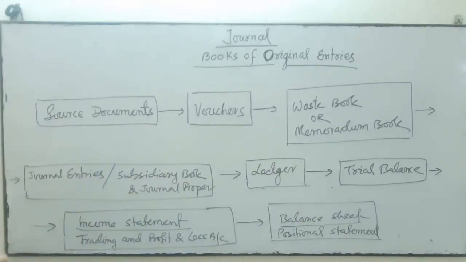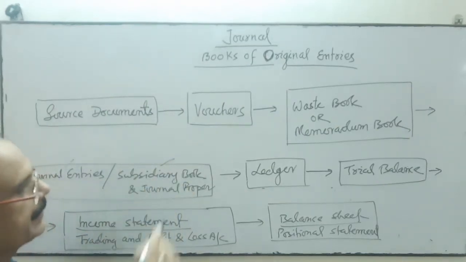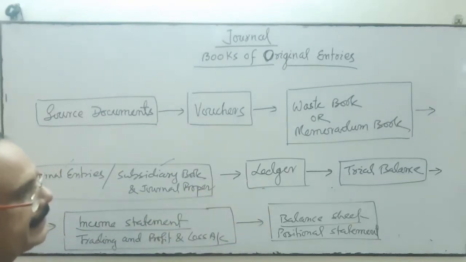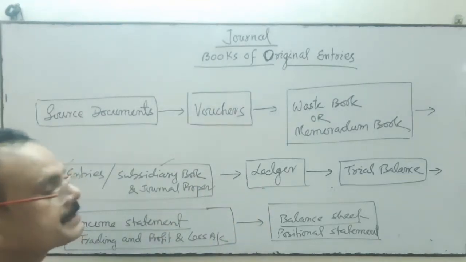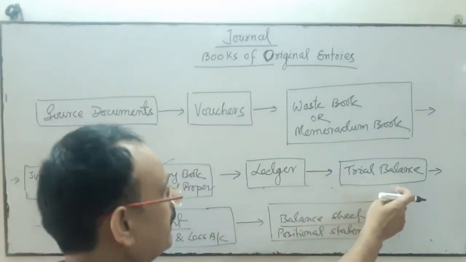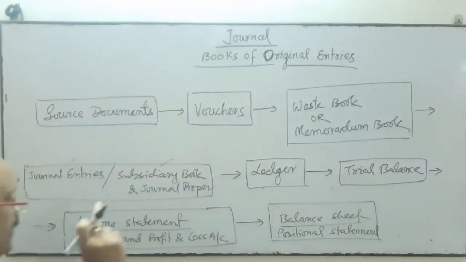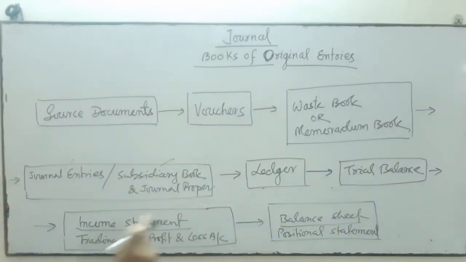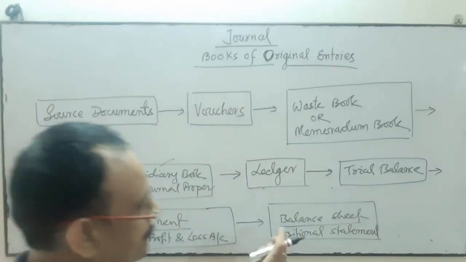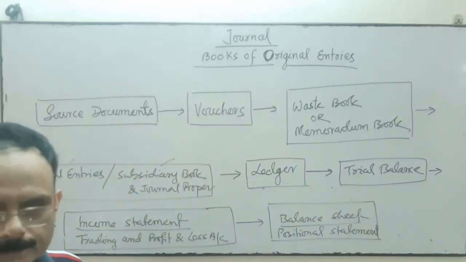Thereafter journal entries. If the transactions are limited, then journal. If the transactions are more, then subsidiary books and journal proper. Thereafter we prepare the ledger, the principal book. Thereafter the trial balance to check the arithmetical accuracy, and it provides the basis for preparing the income statement and positional statement. Under the income statement we prepare the trading and profit and loss account, and under the positional statement we prepare the balance sheet. Is it clear?